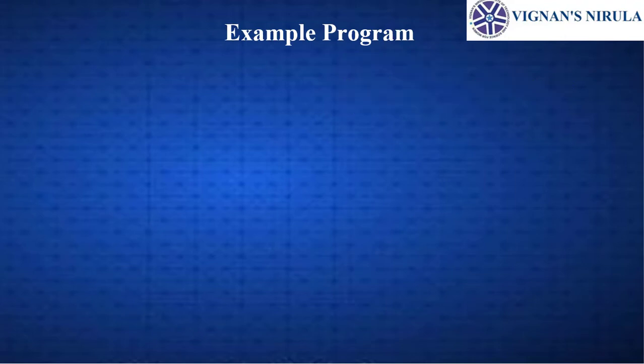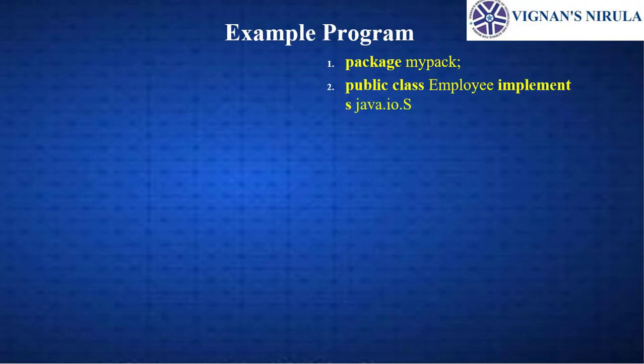Let's see one example program of how to write a Java bean. First, we have to import the package, that is package mypackage. Next, the class must be public and the class implements the serializable interface, that is public class Employee. We are creating the class, which implements the java.io.Serializable interface.